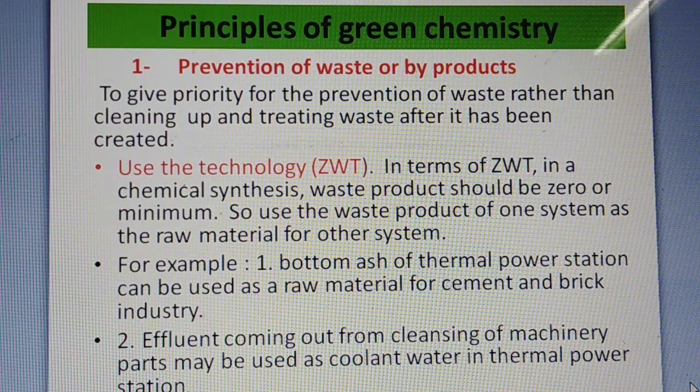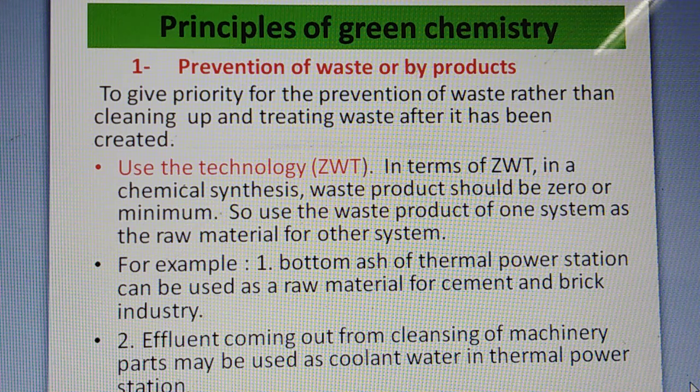Now what are the 12 basic principles of green chemistry that we will discuss? The first basic principle is prevention of waste or byproduct. To give priority to prevention of waste rather than cleaning up or treating waste after it has been created.